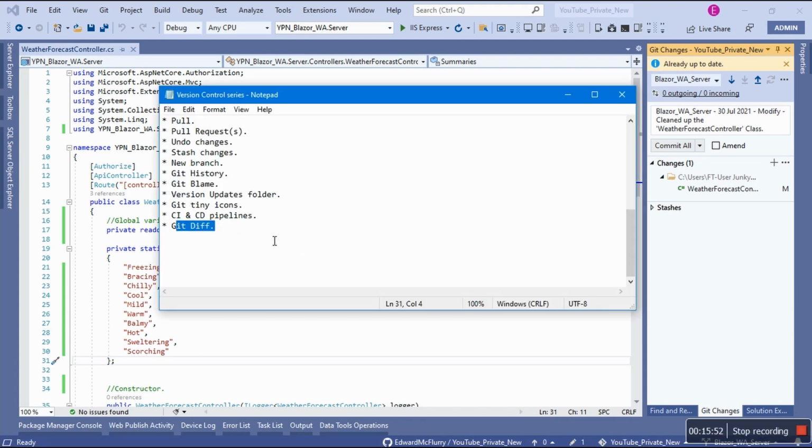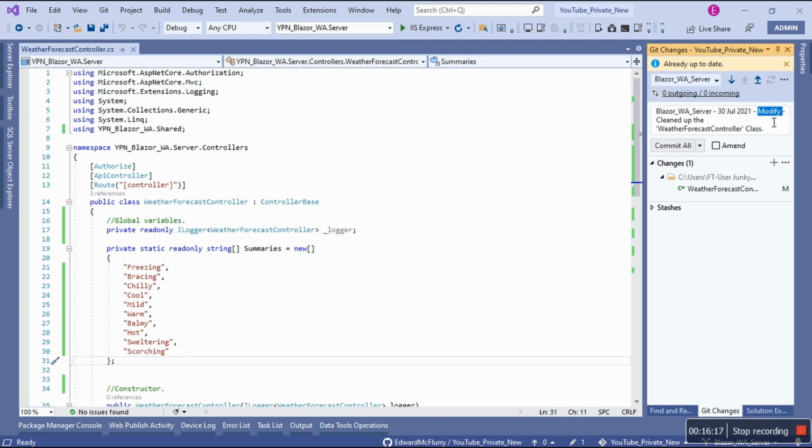The action is either you edit, you modify, that means you change something, you remove, you add a feature, or you fix a bug. These are my actions. What did I do on the commit? You will see add, modify, remove, feature, bug. You will see this consistently. So that's what we did. We modified, and then the commit message, which is we cleaned up the class. That's it. Now I'm going to commit, and then we are done.